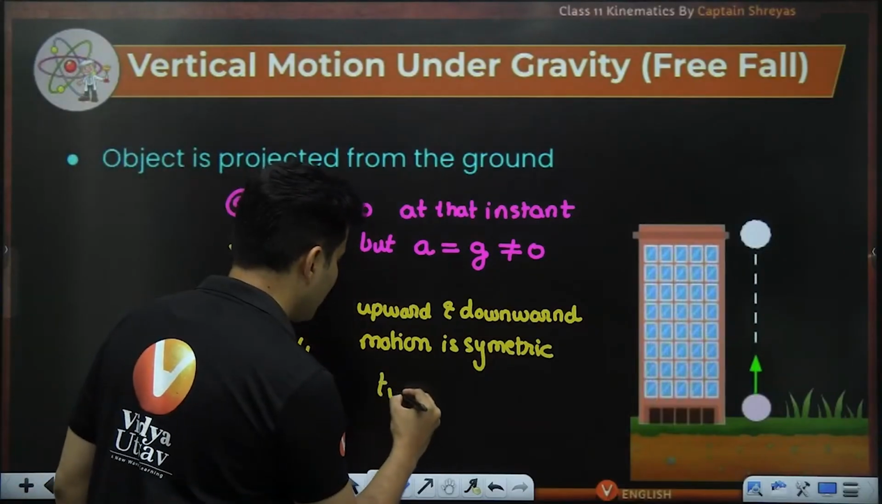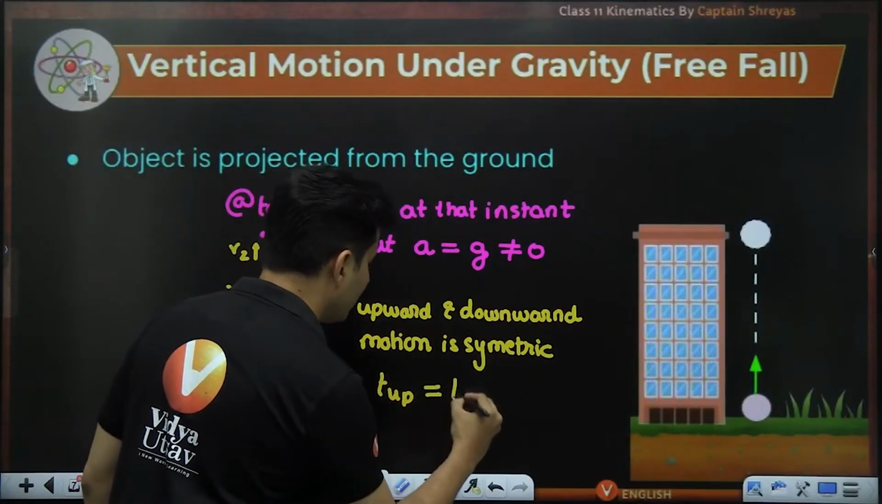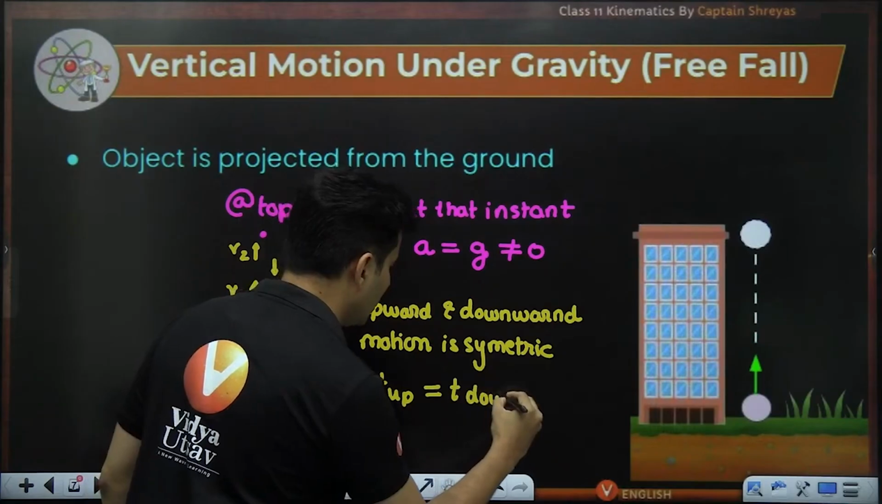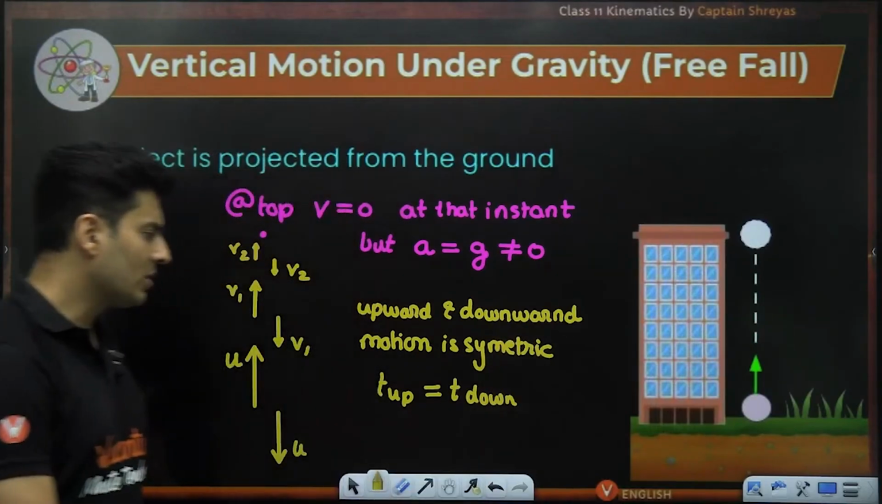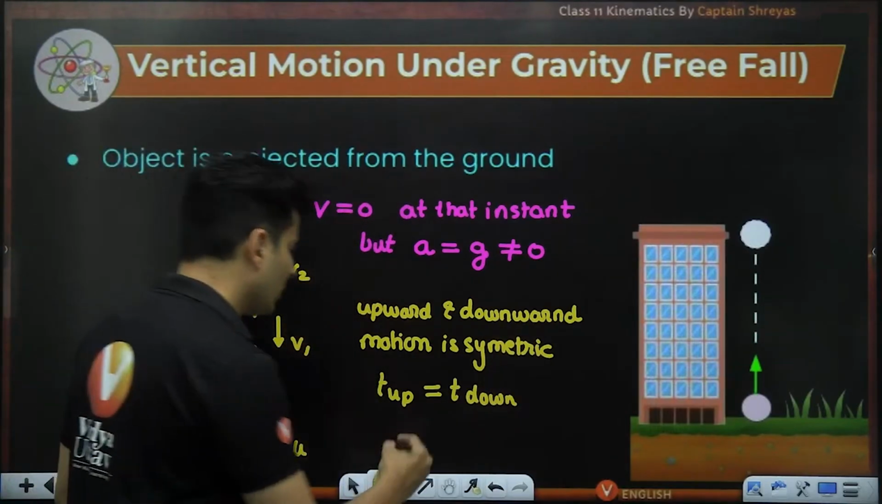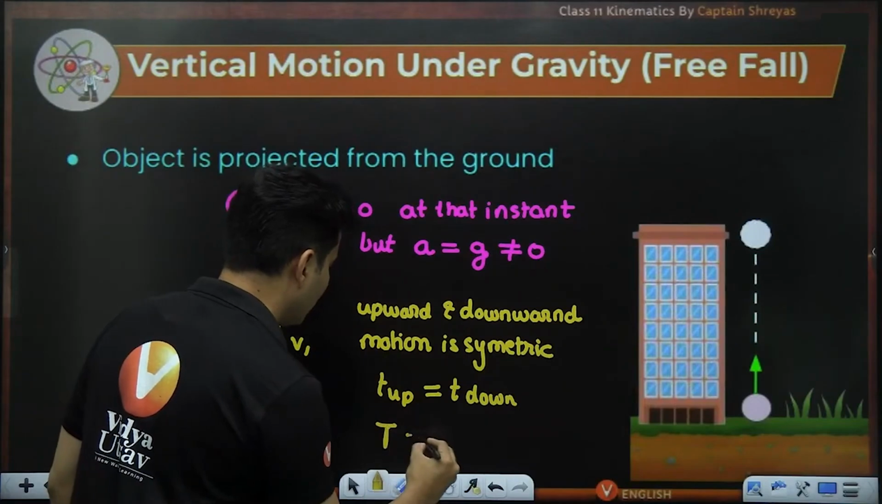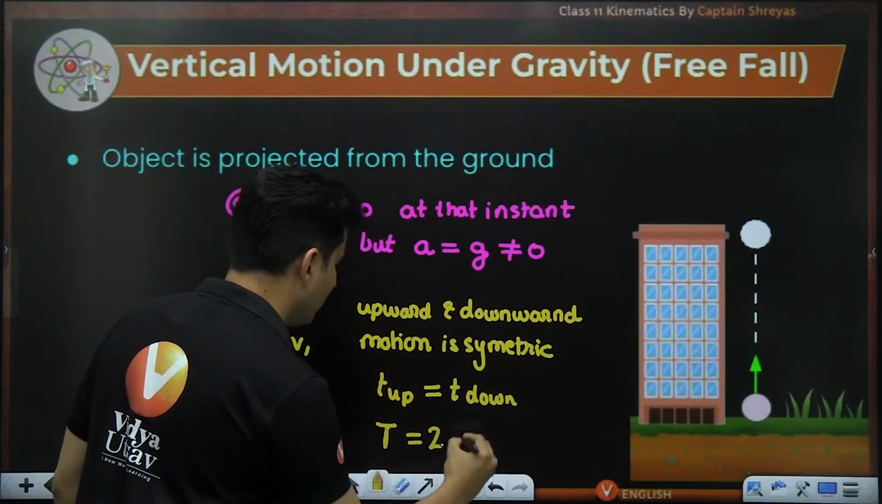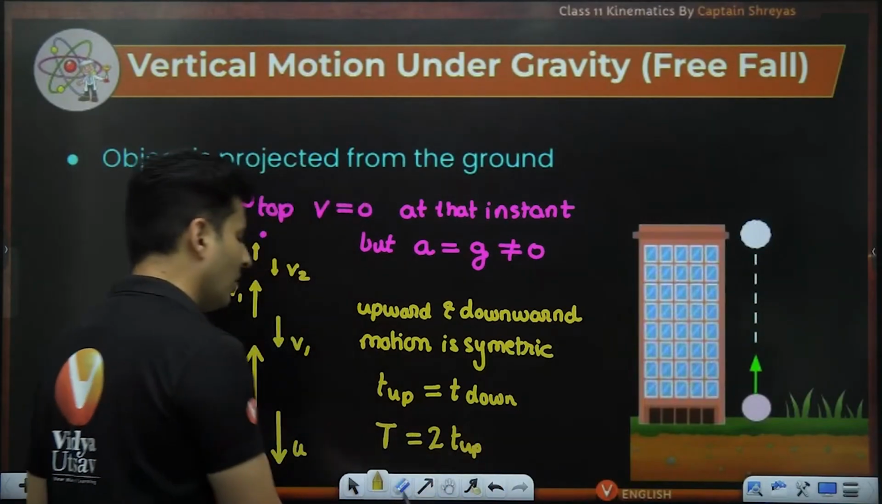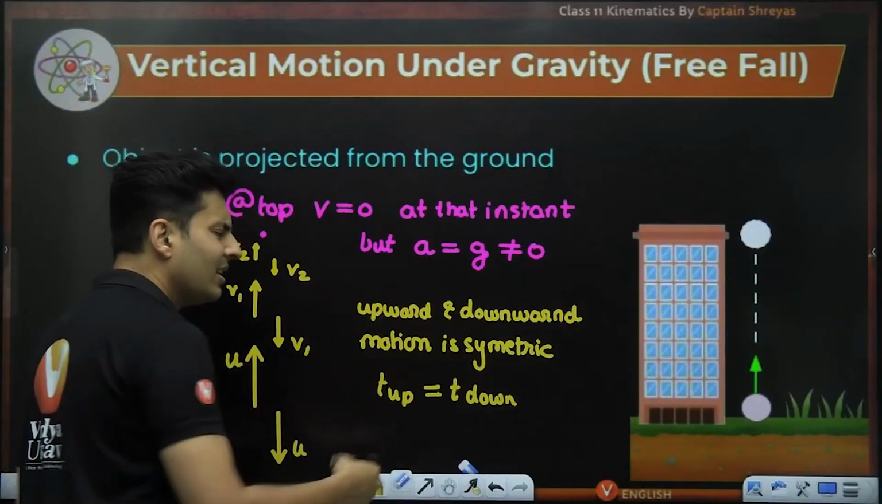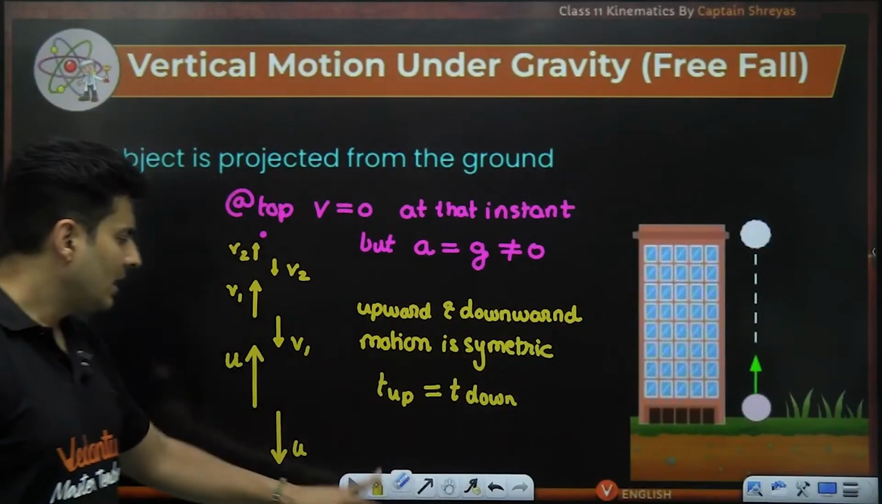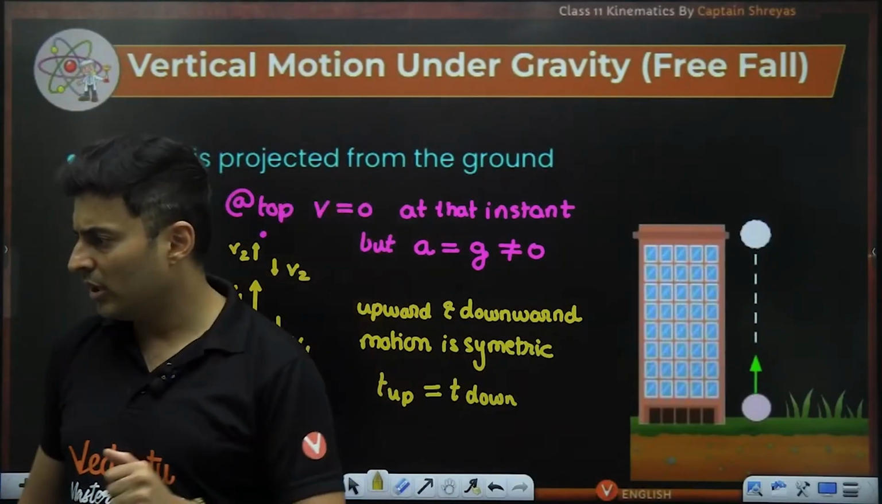And we can also say the time taken to go up is also the time taken to come down. So the total time will be 2 times the time taken to come up, or 2 times the time taken to come down. That is very obvious. Everybody clear? Give me a thumbs up till this point.